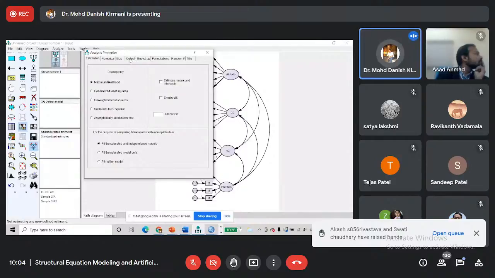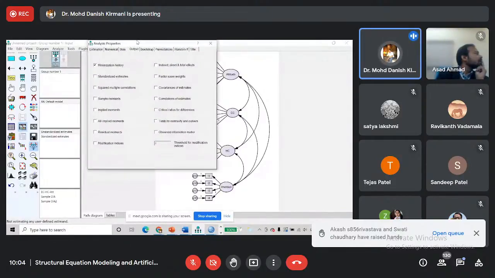Then we go to output. What output do we want? We will click on standardized estimates, squared multiple correlations, and modification indices. What is the importance of modification indices? That I will discuss later on. Here we click on modification indices, and we can change the threshold. We want modification indices which are more than 20. Okay, this much we have to do here.